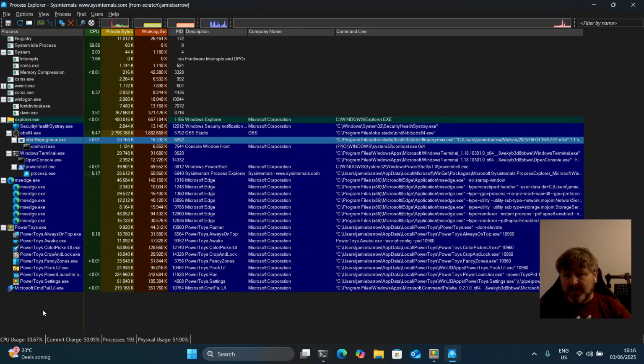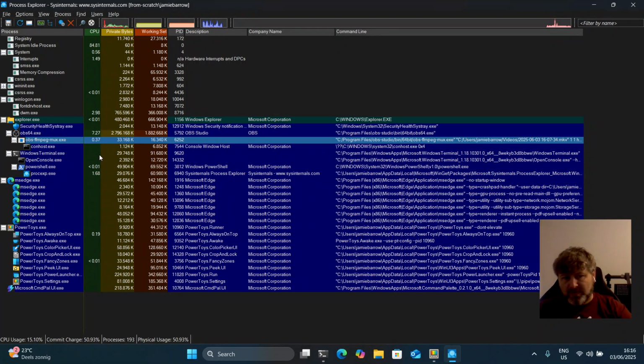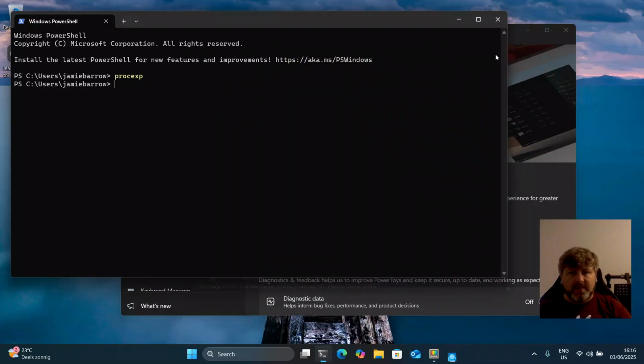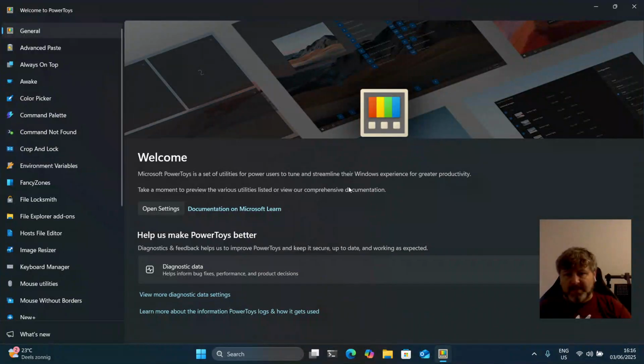This can be quite useful sometimes if you're doing development and you have something running a thread and the parent application or process unexpectedly quits, but then you still have it running in the background like a zombie process. You can see them here, and then you can kill them. So I don't know, I just like it. Anyway, if we go back to PowerToys, there's a few things that I'll show.